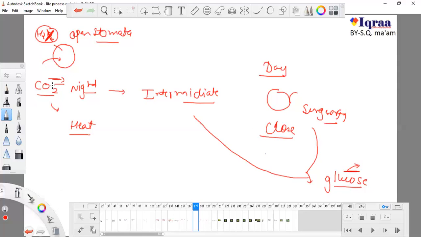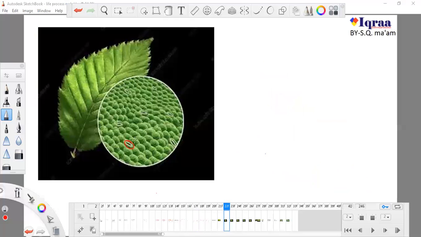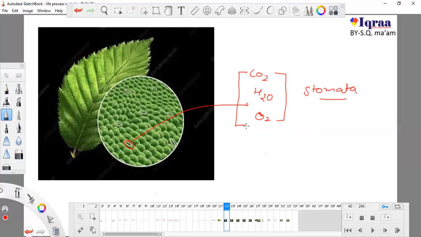Now remember two things: absorption of carbon dioxide or release of water, what is getting exchanged, carbon dioxide, water or oxygen. The exchange of these three things, taking inside or removing outside, needs the help of stomata, because these three gases have molecules, and going inside or coming outside needs some hole. When something is going inside and coming outside, it needs a hole.